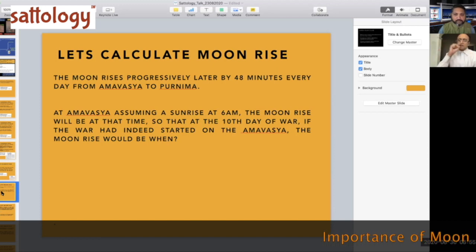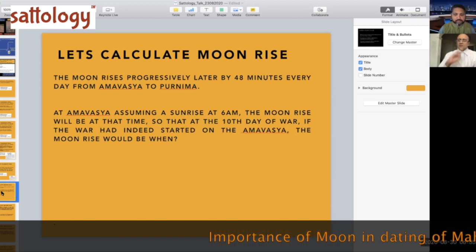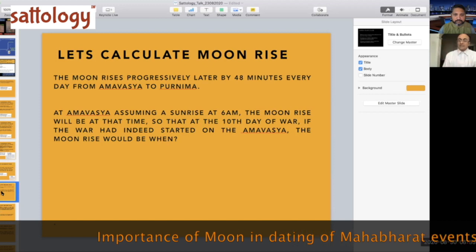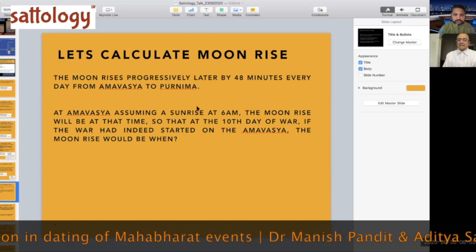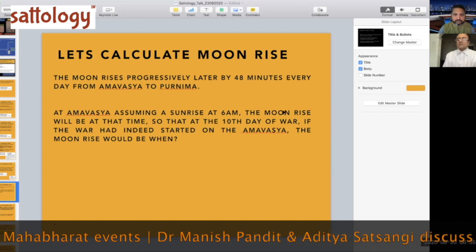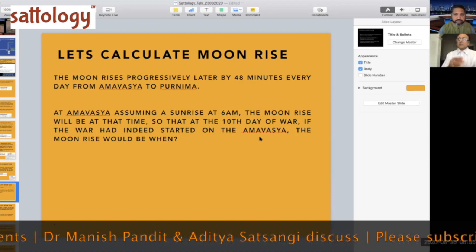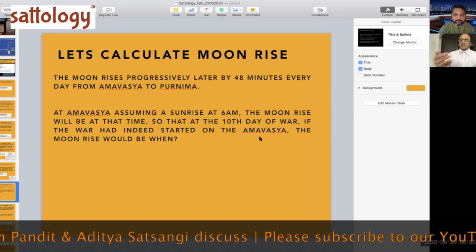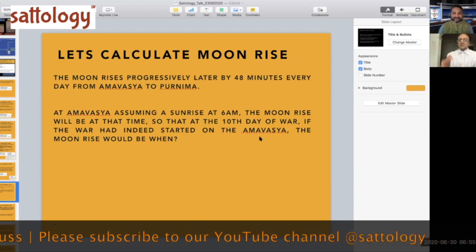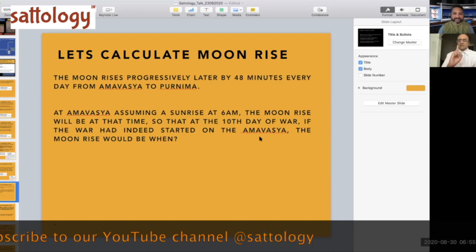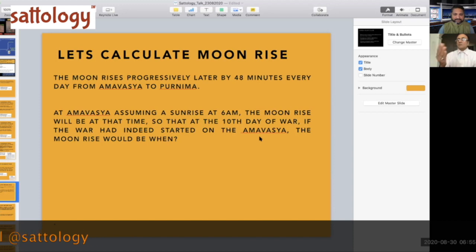And the moon will rise progressively later from Amavasya to Purnima in the daytime. Okay. So if the moonrise is at that time on Amavasya, Aditya ji and you and me will have this conversation. If the war starts on Amavasya, if we take first day to be Amavasya, then the moonrise on the 10th day of the war will be when?